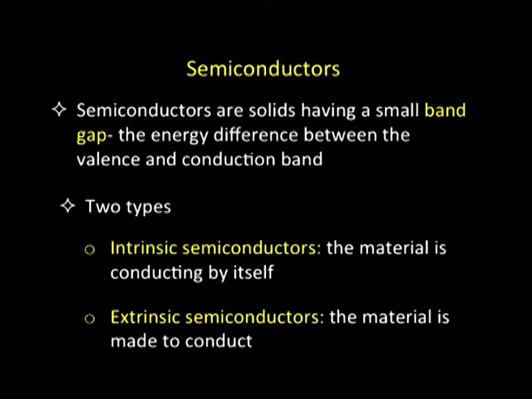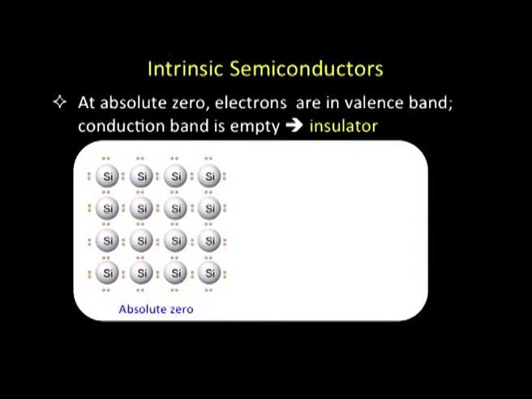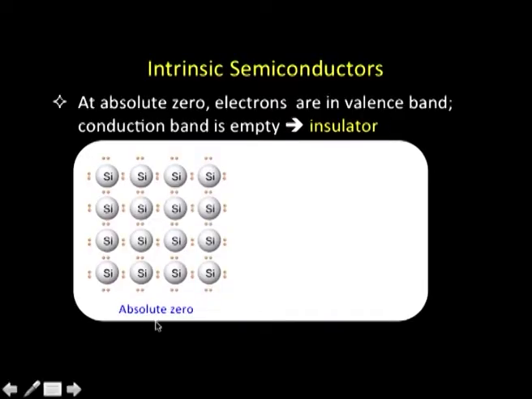Now, let us talk about intrinsic semiconductors first. If we look at a material like silicon and its structure at absolute 0, we find that all electrons are in the valence band and the conduction band is empty. So, at absolute 0, silicon happens to be an insulator, because all electrons are in the valence band. We know that absolute 0 is an ideal situation that does not actually happen, but for the sake of argument, at absolute 0 all the electrons will be in the valence band and the conduction band will be empty. So, it will behave like an insulator.